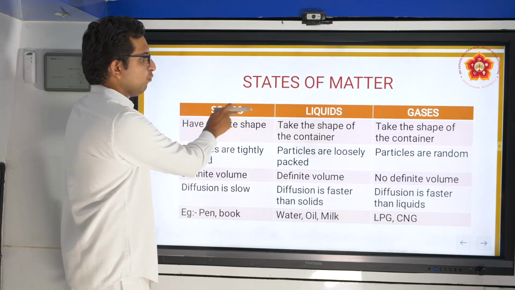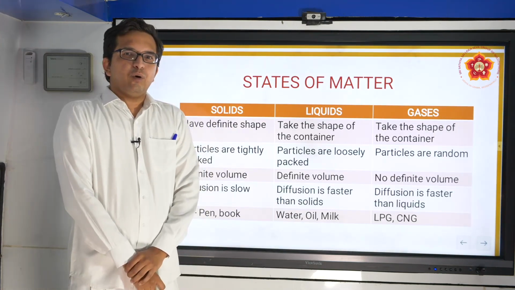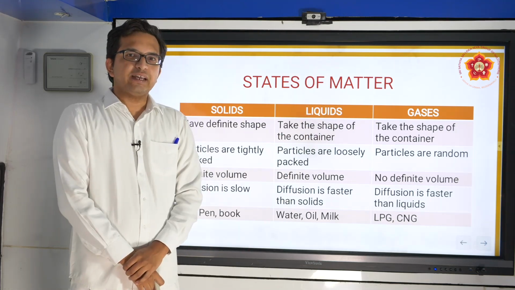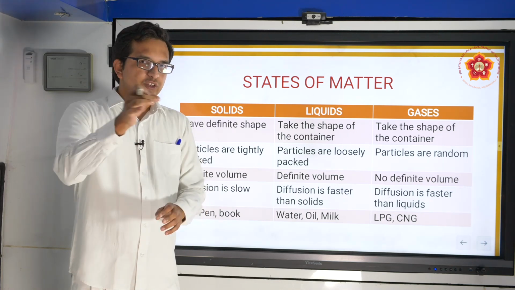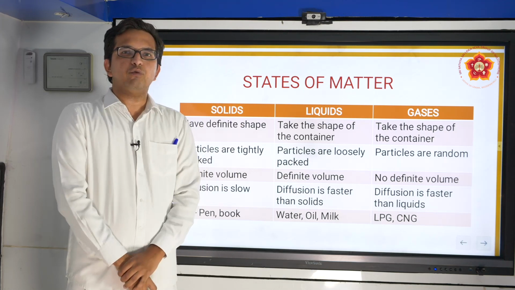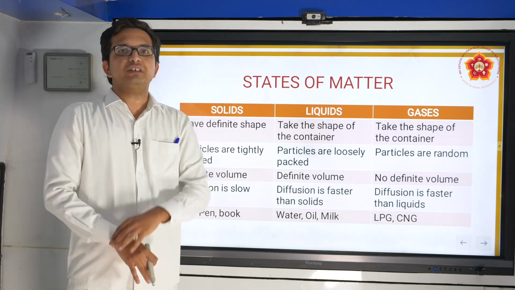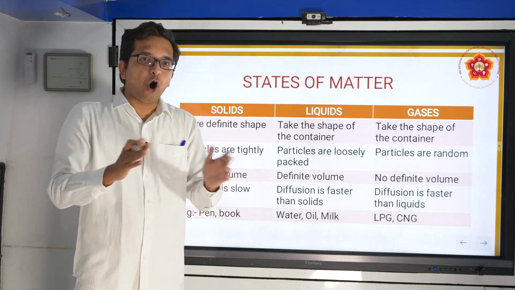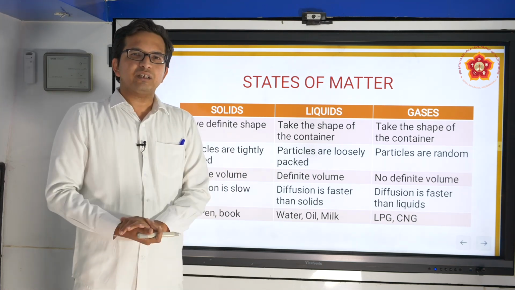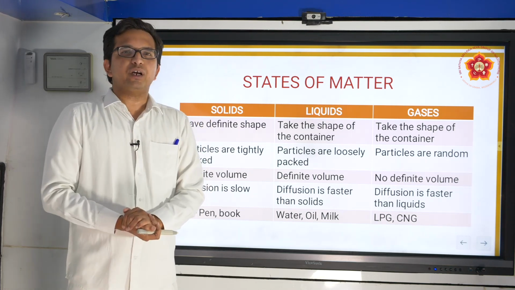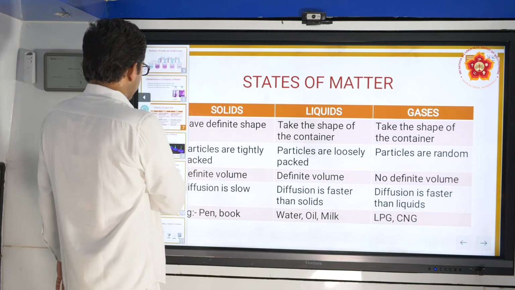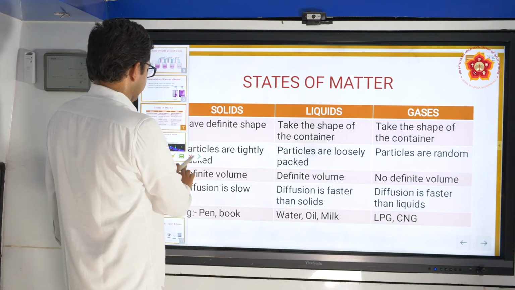So, states of matter. We have seen what is matter. We saw many examples. We saw an example where salt was dissolved in water. The KMnO4 solution was mixed in water. Dettol solution was mixed in water. We also saw hot and cold differentiations in these cases. But what are these different states of matter that we come across? We broadly classify them as solids, liquids and gases.